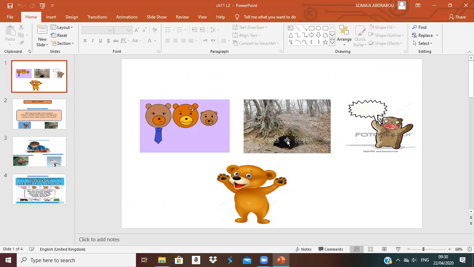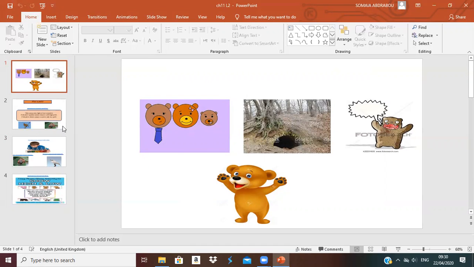So what did they say? They shouted very high, okay? So I said they have different sounds. Like what? The daddy bear shouted like so, and mother shouted like this, and the baby shouted like this. So which one will have a low or high sound compared to the other? Of course, we will hear the baby more.